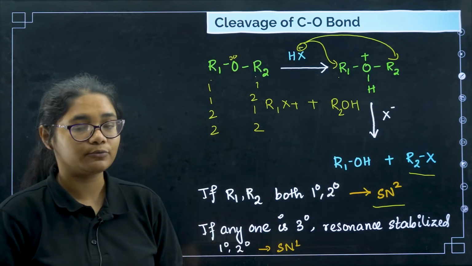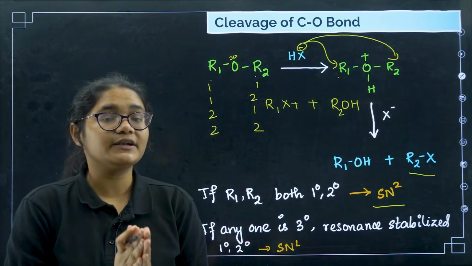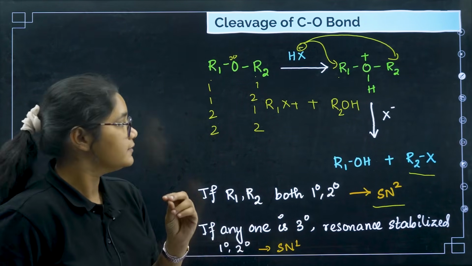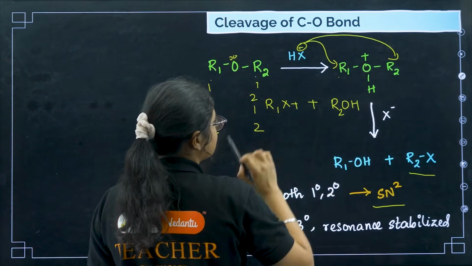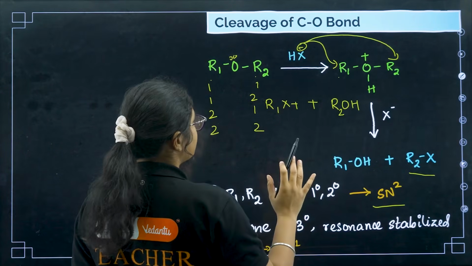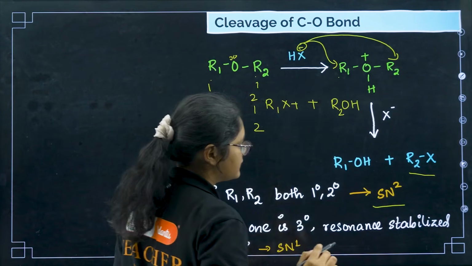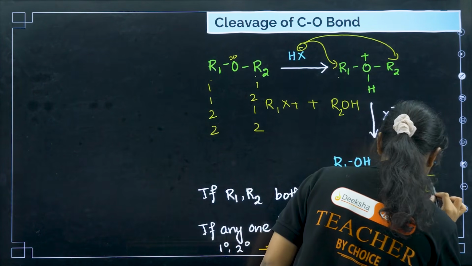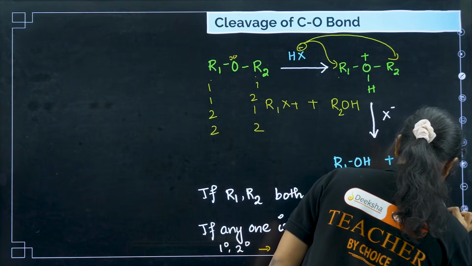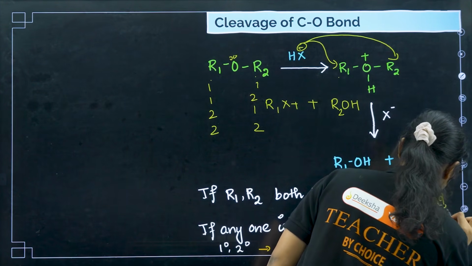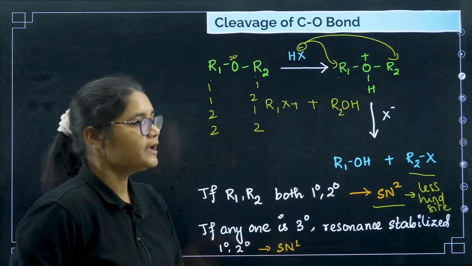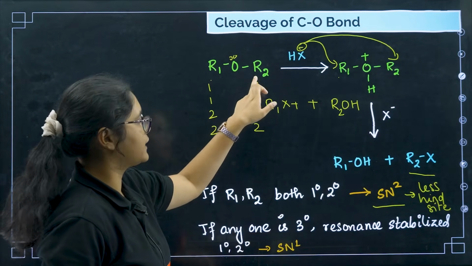What do we mean by the SN2 mechanism? The X minus will attack on the less hindered side. It can attack either here or here.